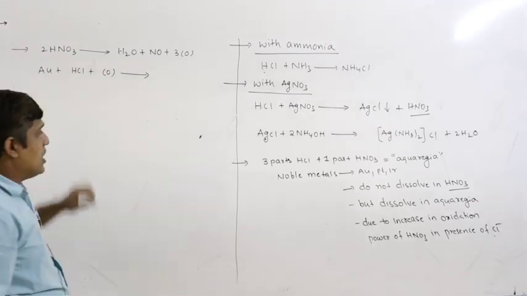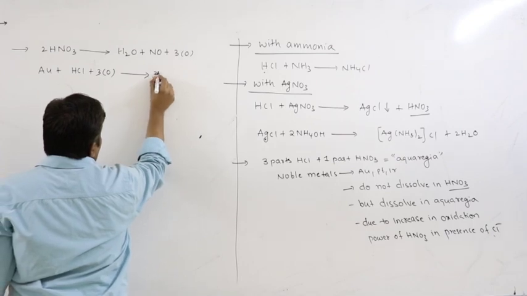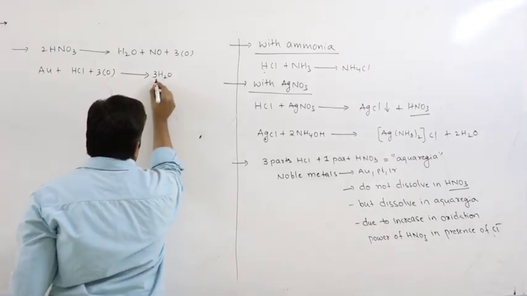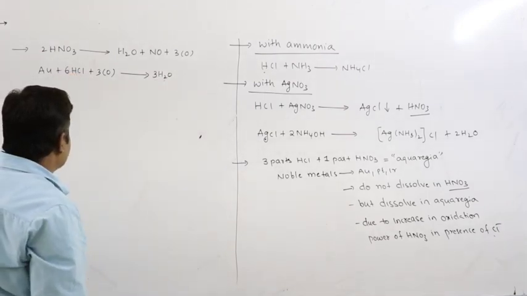How many oxygens do we have here? 3. So I am writing 3. So how many water molecules can I remove? 3H2O. I have to remove these oxygens as water. So how many hydrogens do I require? 6. So I am writing 6 here.